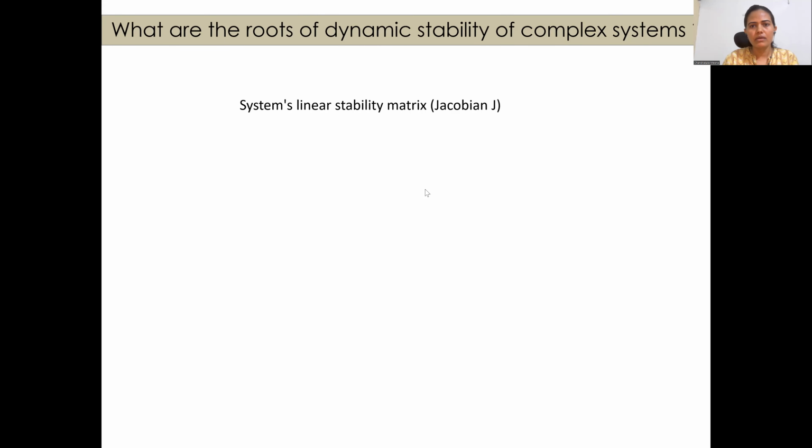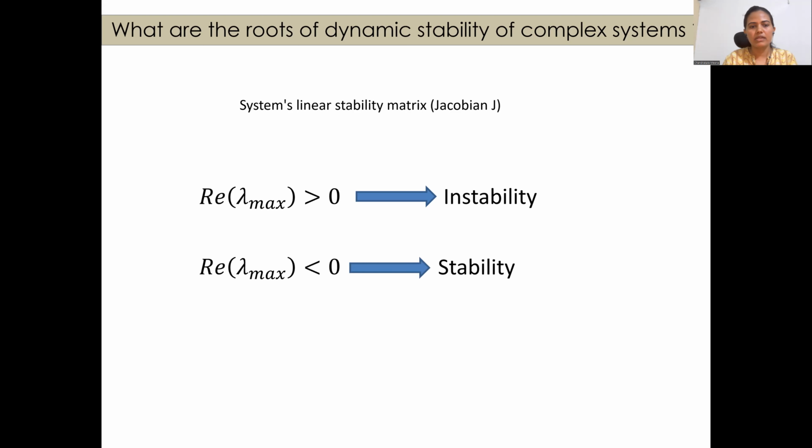To find the roots, we have to seek the system's linear stability matrix, which we generally call the Jacobian matrix. The principal eigenvalue of this Jacobian matrix determines the response to perturbations. For example, when a perturbation grows exponentially, the principal eigenvalue of the Jacobian matrix will be positive and the system will lead towards instability. When the perturbation dies out, the principal eigenvalue will be negative and the system will lead toward stability.